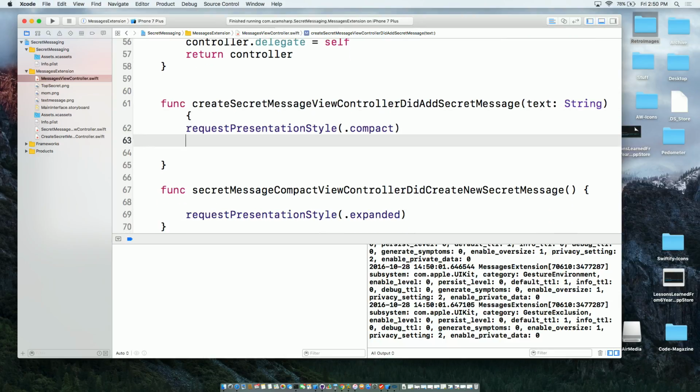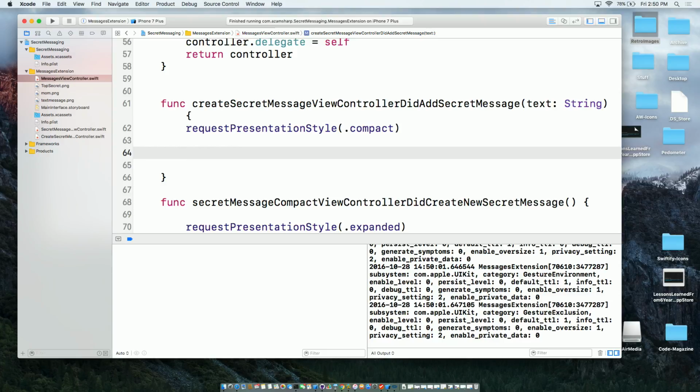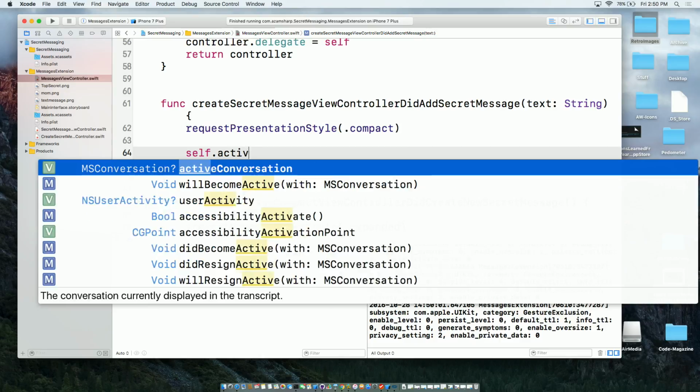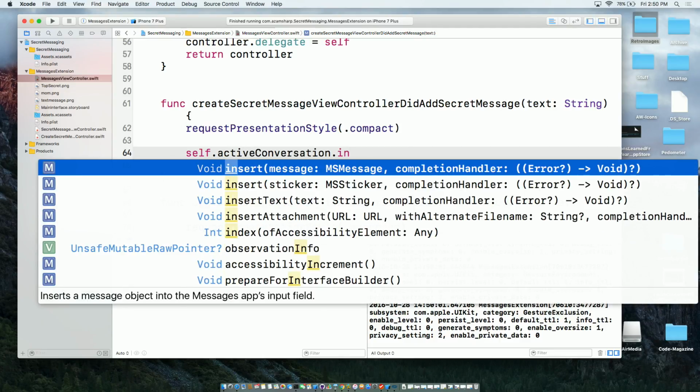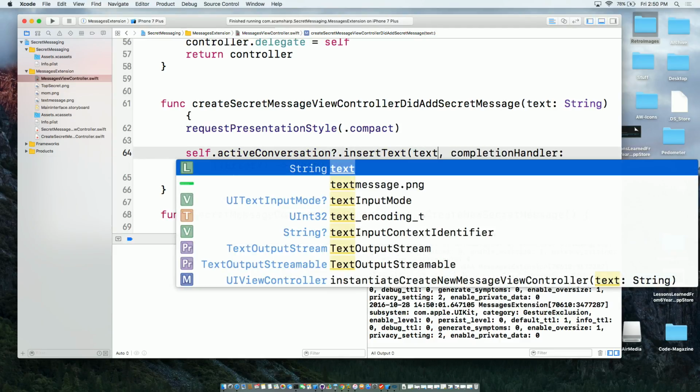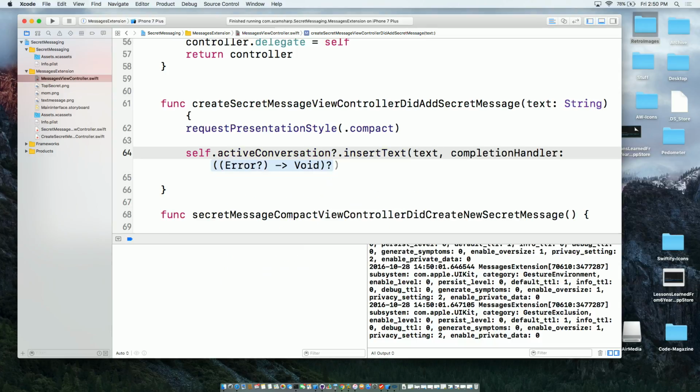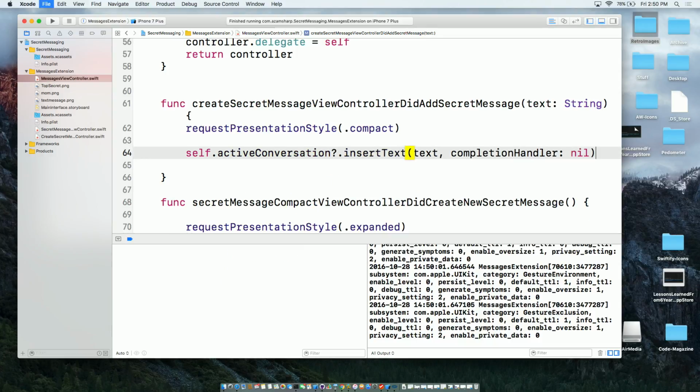but I need to fill out the text field, the secret over there, right? If you want to add something to the conversation, you are simply going to append to the conversation, which is very simple with the messages framework. You just say insert text message, pass in the text, which I'm already passing over here. And what will happen when everything completes? Well, nothing should happen. So let's see how this works now.